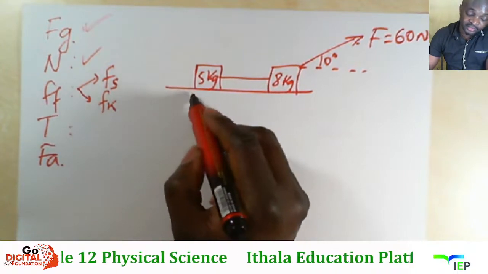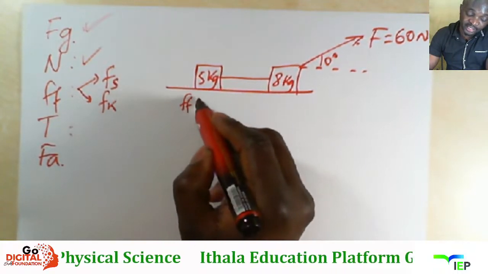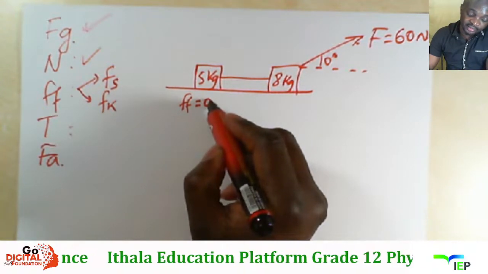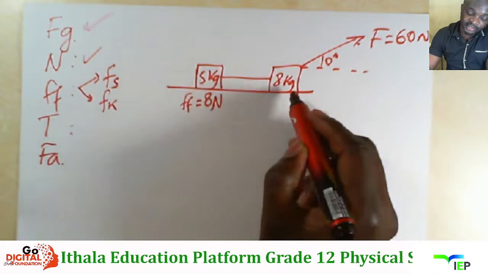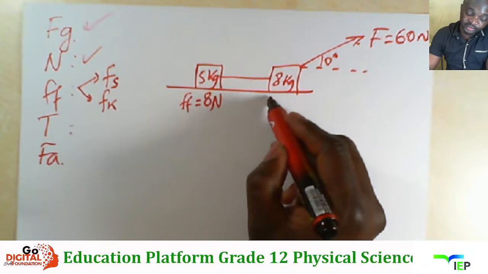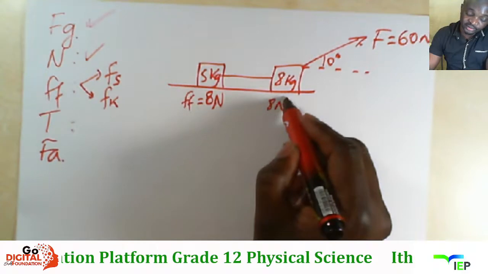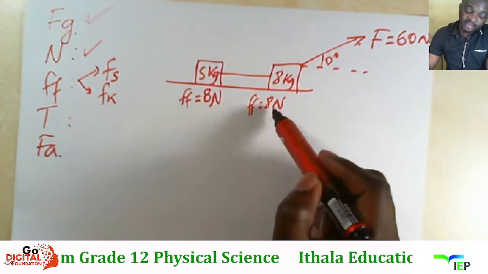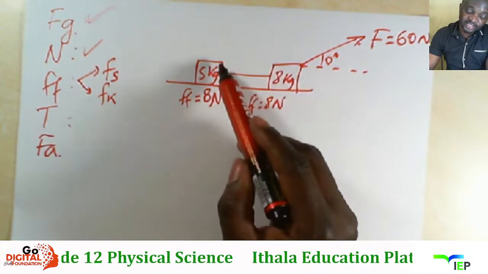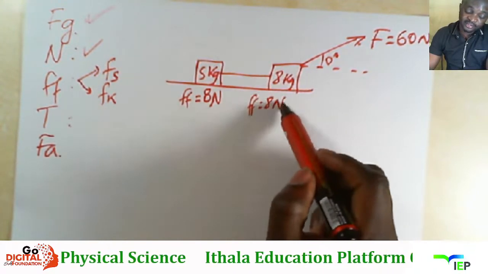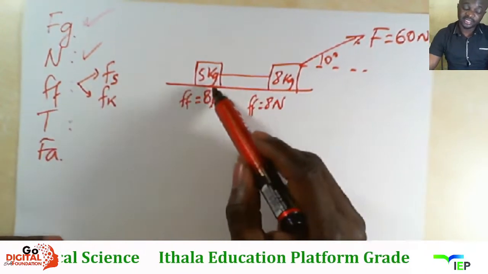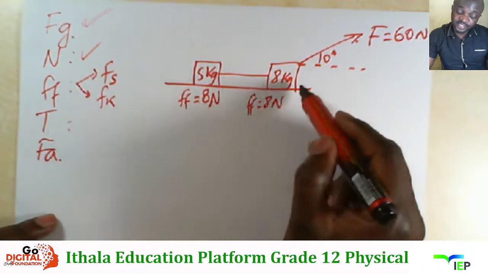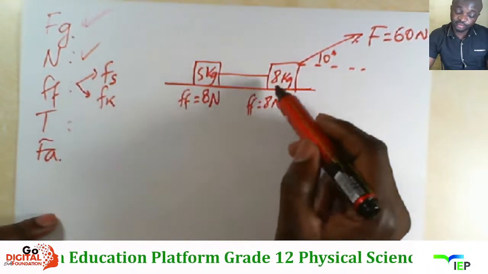Let's say the frictional force is 8 newtons, and the other frictional force will also be 8 newtons, right? Umbuzo ukuthi why kulana frictional force, let's say 8 kg nalo 5 kg, they are both having the same properties, kusho ukuthi physical and chemical properties of the two boxes are equal.